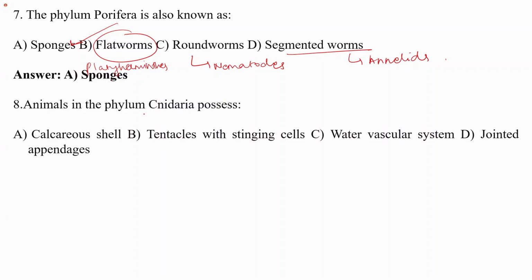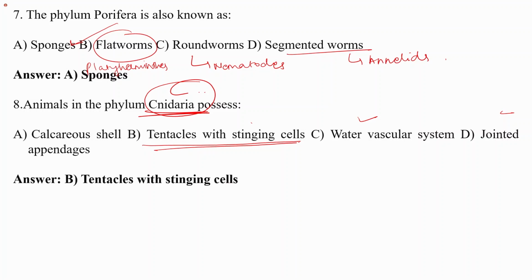The next question is, animals in the phylum Cnidaria possess. So we know that the important characteristic of these animals is the presence of tentacles with stinging cells. Right? The water vascular system, for example, is a part of Echinodermata. Jointed appendages are a part of Arthropoda. Calcareous shell is also present in echinoderms. They have calcareous spicules, which are known as ossicles. So cnidarians possess tentacles with stinging cells that help in capturing food and also in defense.